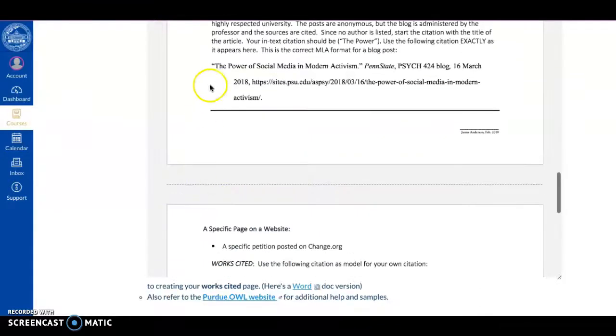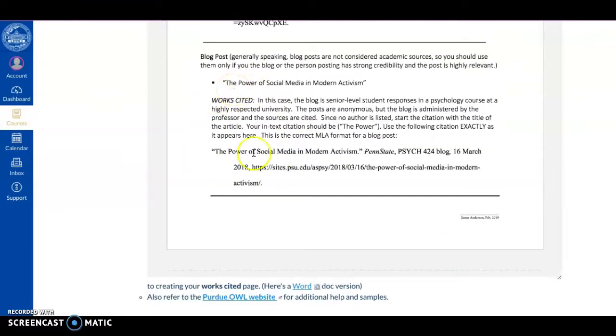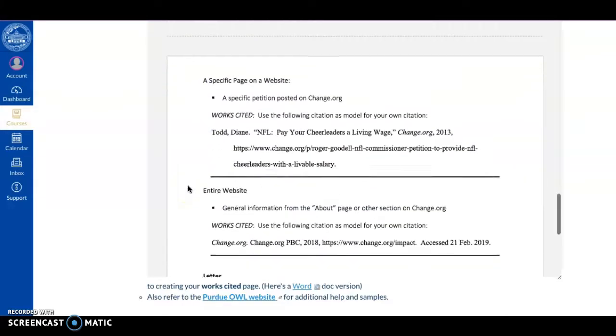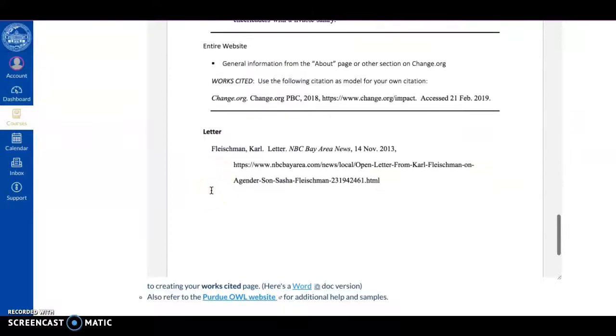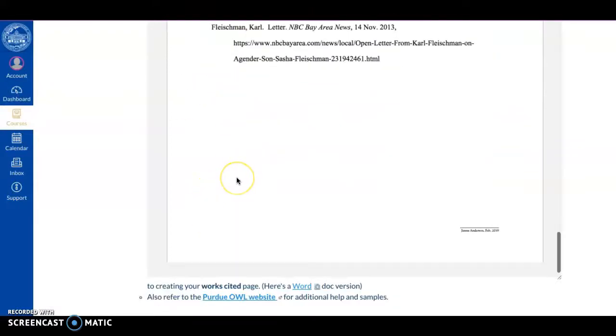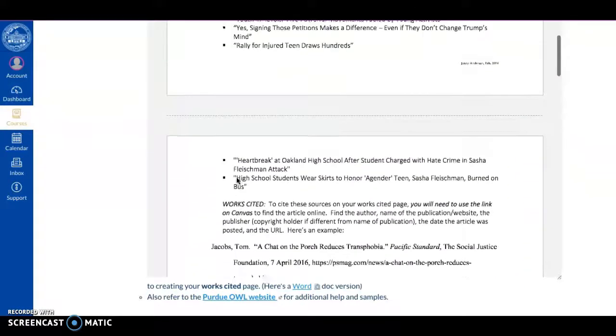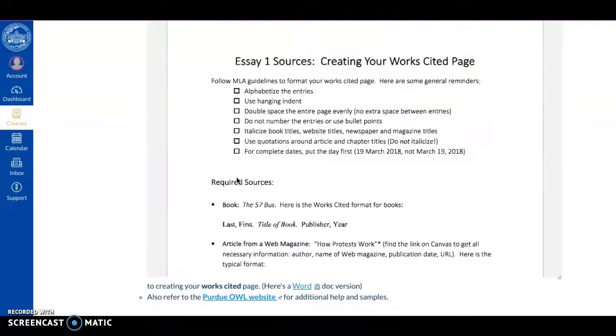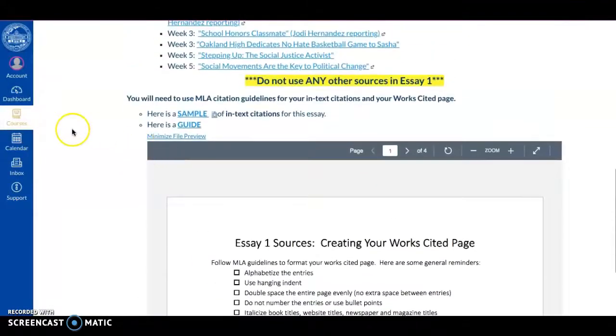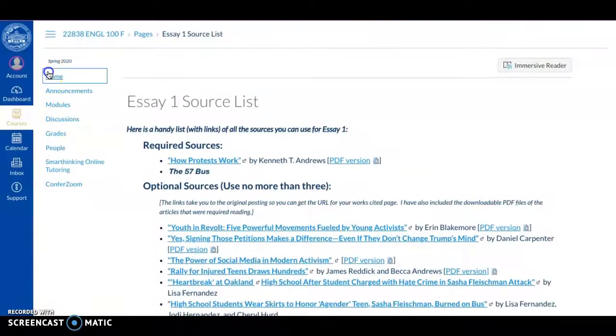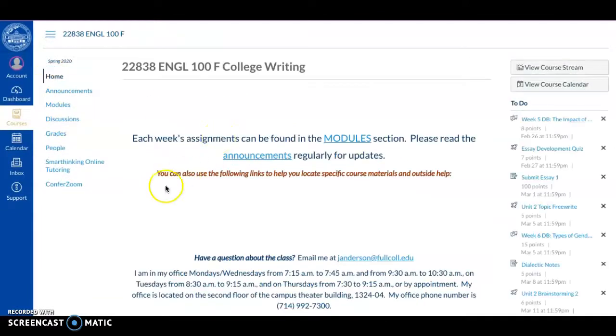It also has the blog post that we read. You can use this citation for that, and change.org, and then Carl Fleischmann's letter. So most of them I created for you. All you have to do is copy the formatting. Let's go back to the home page real quick, and let me show you a couple other resources.